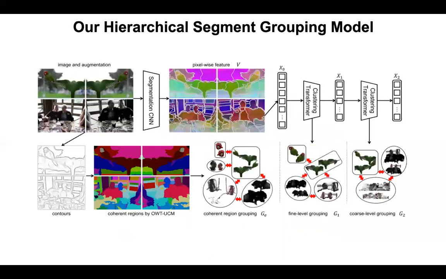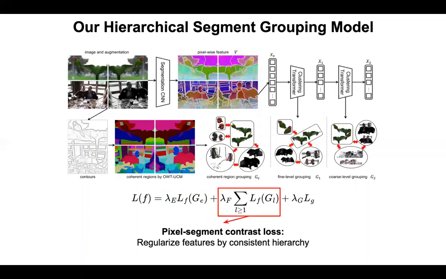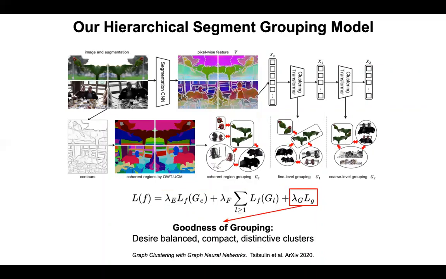Here is an overview of our framework. Given an image and its augmented view, we generate pixel-wise features using a CNN and partition images into segments. We conduct multi-view cosegmentation using coherent region matching and multi-scale feature clustering. We impose pixel to segment contrastive losses based on each cosegmentation. The coherent region grouping helps our model to ground features with regard to visual appearance and enforce correspondence across views. The multi-scale grouping regularizes features by hierarchical consistency. And lastly, we impose the goodness of grouping to optimize our clustering transformer to seek balanced, compact, and distinctive clusterings.